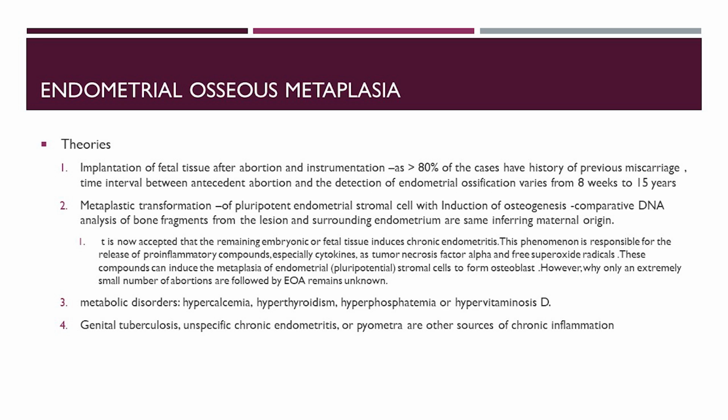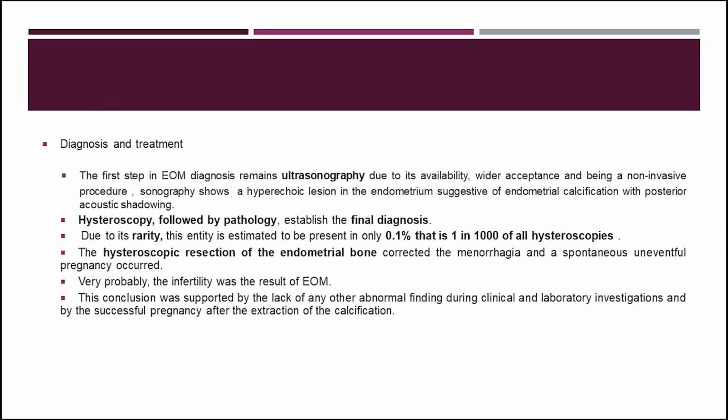It is now accepted that the remaining embryonic or fetal tissue induces chronic endometritis. This phenomenon is responsible for the release of pro-inflammatory compounds, especially cytokines, such as tumor necrosis factor alpha and free superoxide radicals. These compounds can induce the metaplasia of endometrial pluripotential stromal cells to form osteoblasts. However, why only an extremely small number of abortions are followed by EOM remains unknown. 3. Metabolic disorders: hypercalcemia, hyperthyroidism, hyperphosphatemia, or hypervitaminosis D. 4. Genital tuberculosis, unspecific chronic endometritis, or pyometra are other sources of chronic inflammation.